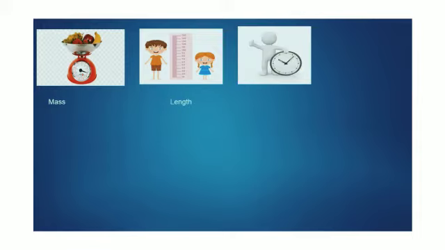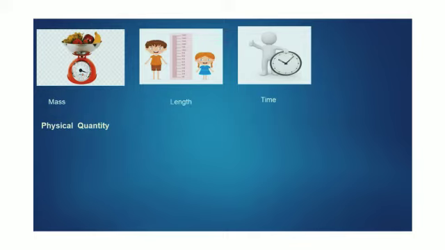Of course, this tells about the time that you can measure using a clock or a watch. So, these mass, length, time are the quantities we call physical quantities.